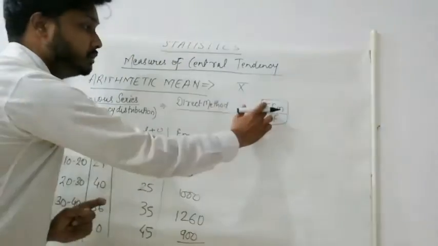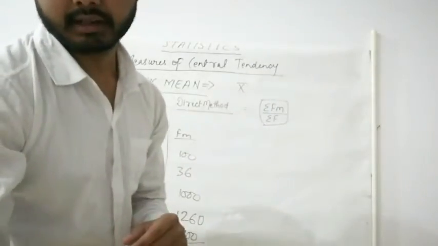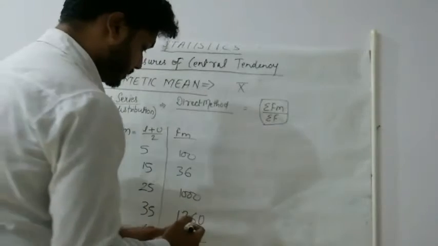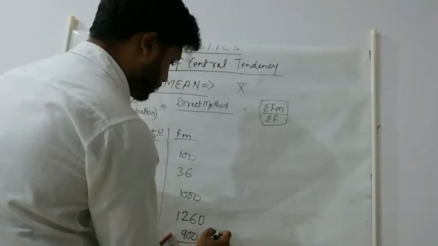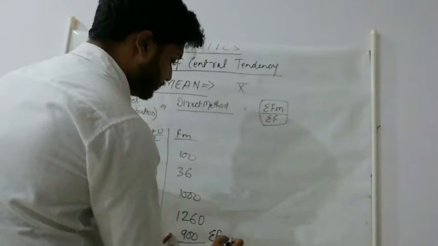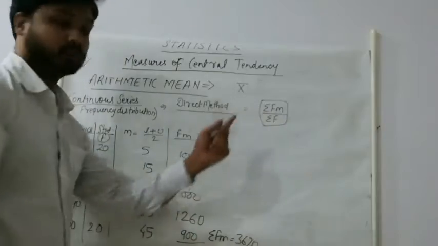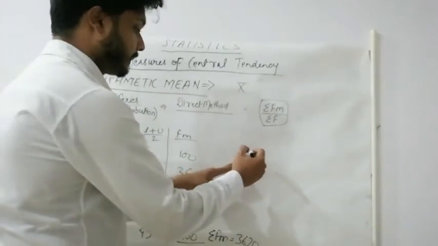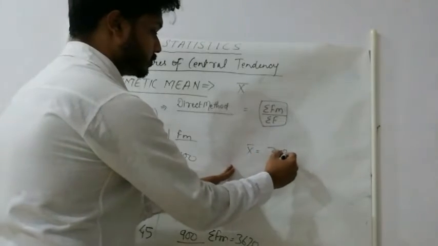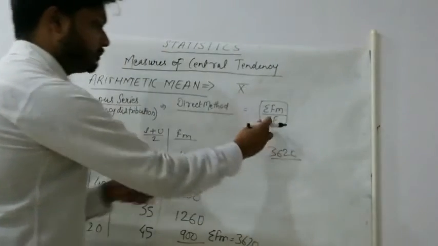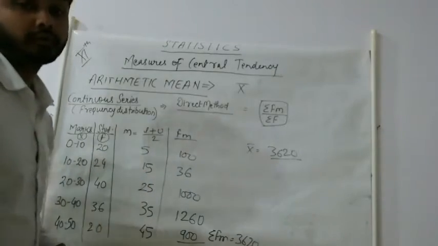Now what do we need to do? The summation. So add all the numbers here and we will get the value 3620. Here I am writing summation of fm will be 3620. So we will put this in the formula. 3620 divided by summation of frequency, addition of frequency.